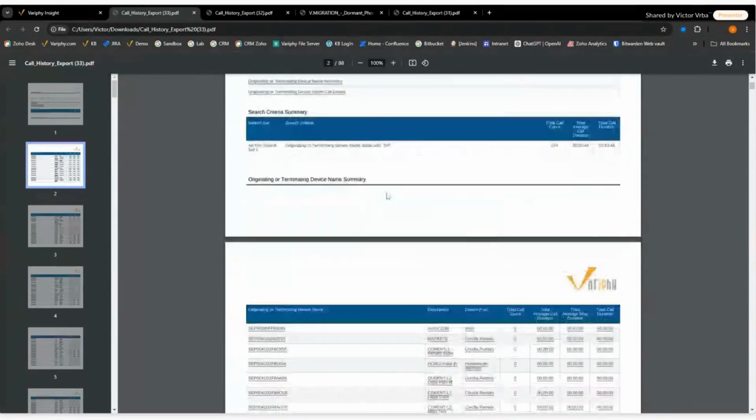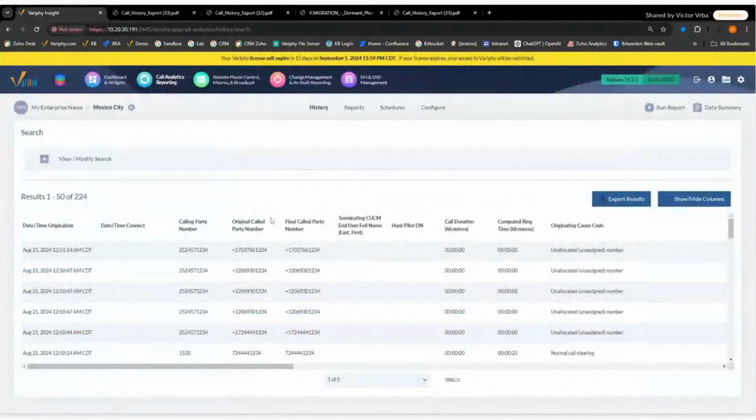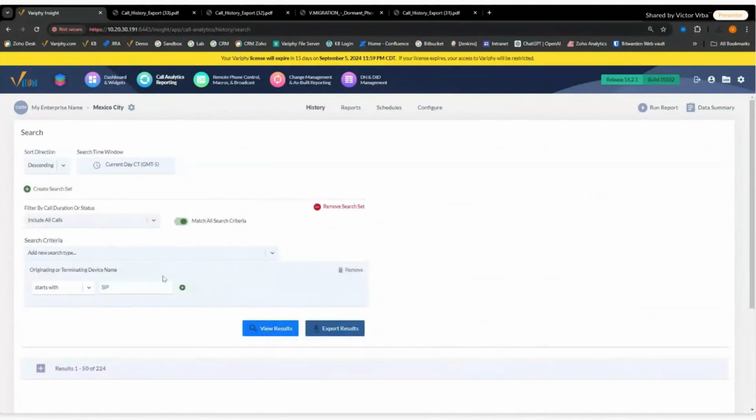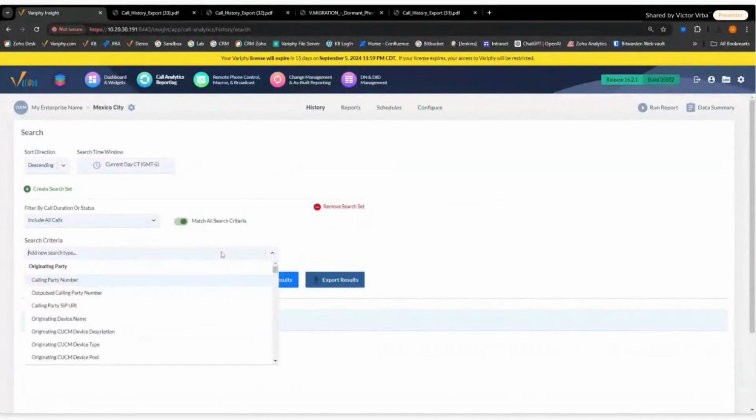And that's not just limited to internal. We see that same thing with external calls for calling plans for international. Who needs an international calling plan? Some of your folks may need an international calling plan. Some of them may not. So that same concept of doing those searches can be done any number of ways, where in this case, I'm focusing really on devices, but I can focus in on numbers.